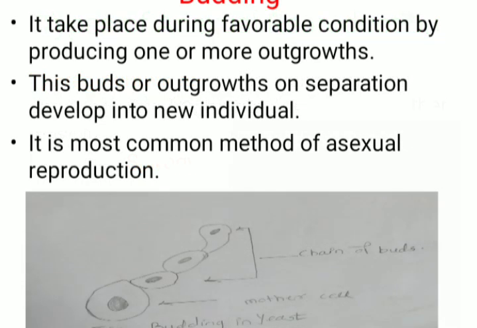Let's start the next type of asexual reproduction, that is budding. Budding is the most common method of asexual reproduction in unicellular yeast. Budding takes place during favorable conditions by producing one or more outgrowths. These outgrowths are known as buds. These buds, after separation from the mother organism, develop into new individuals.